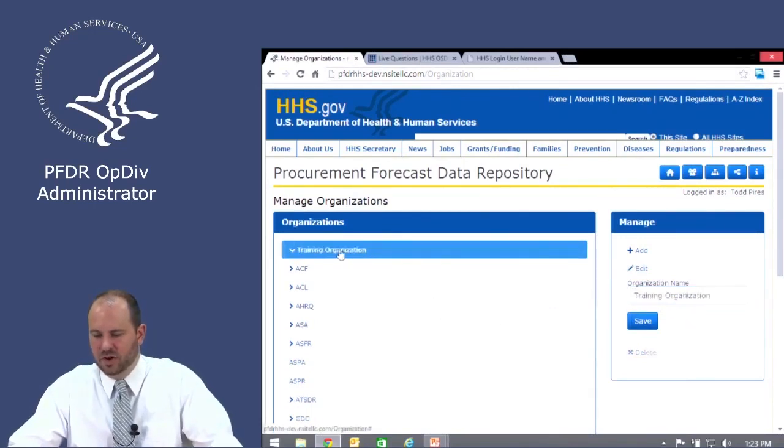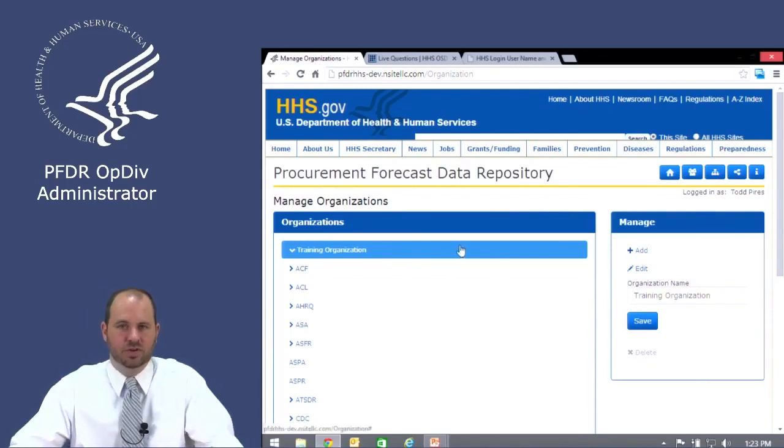Now, this organization already has a contract opportunity assigned to it that's gone through the workflow, and so you'll see here that the delete option is grayed out. Because there's something in the system that is using this organization, we can't remove it at this time.